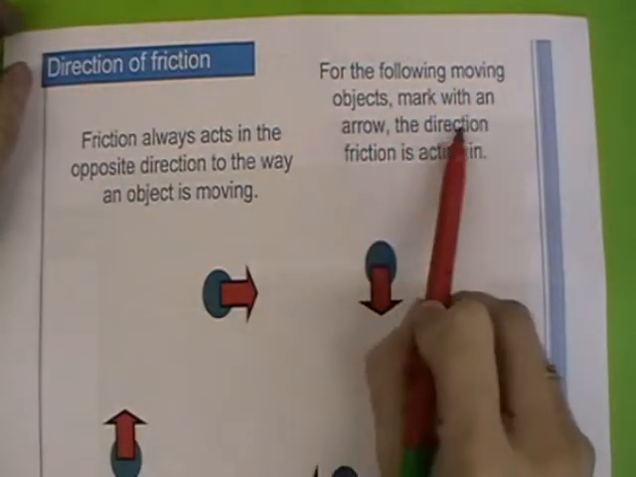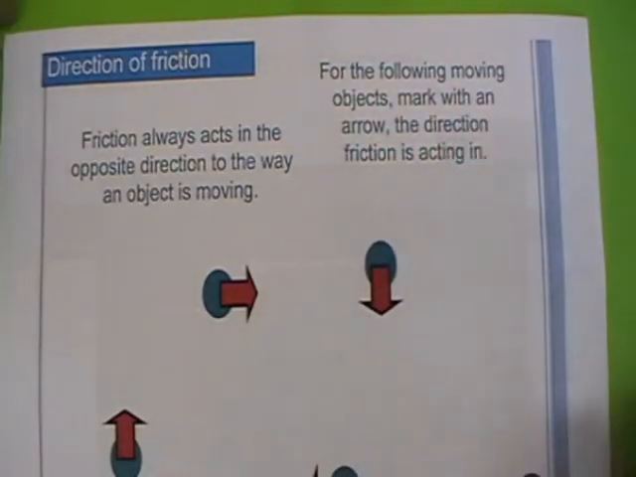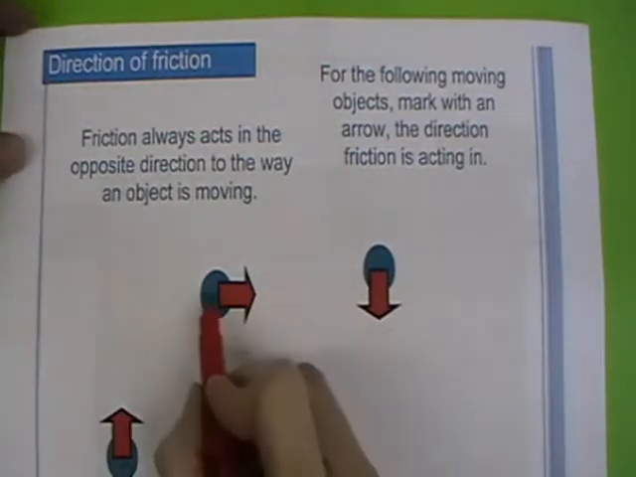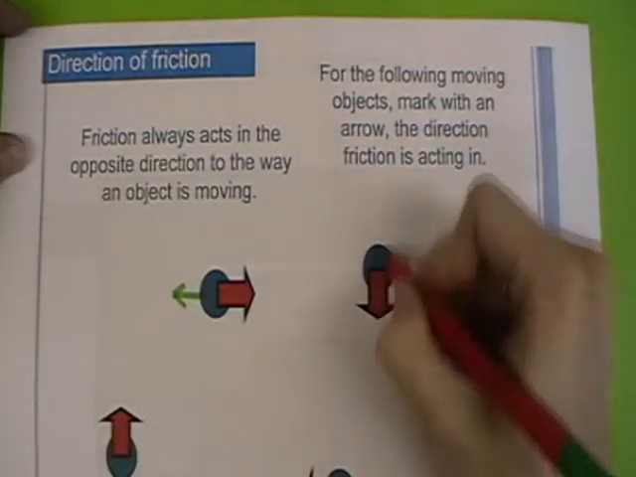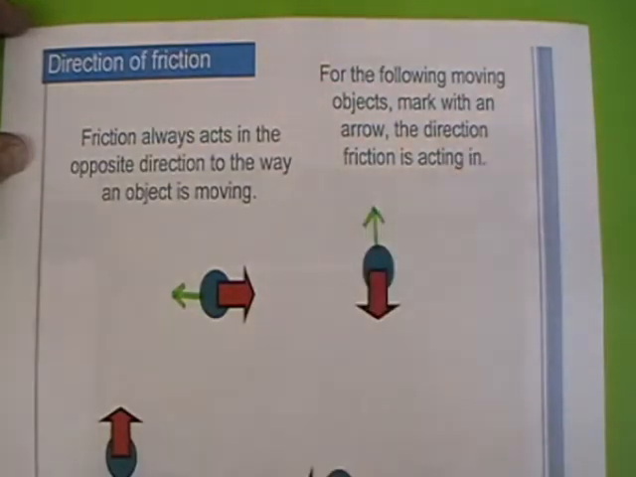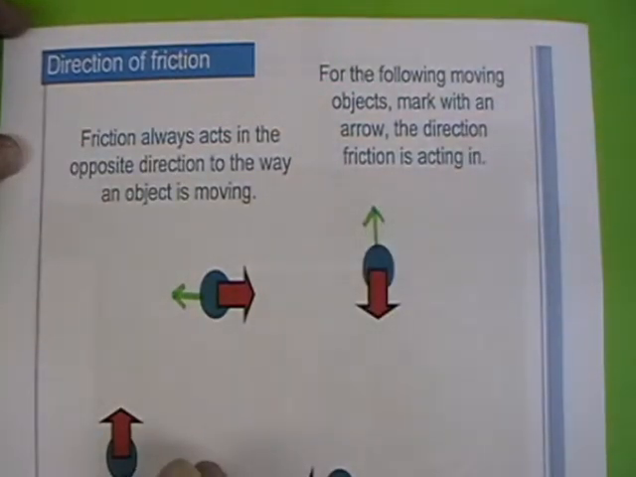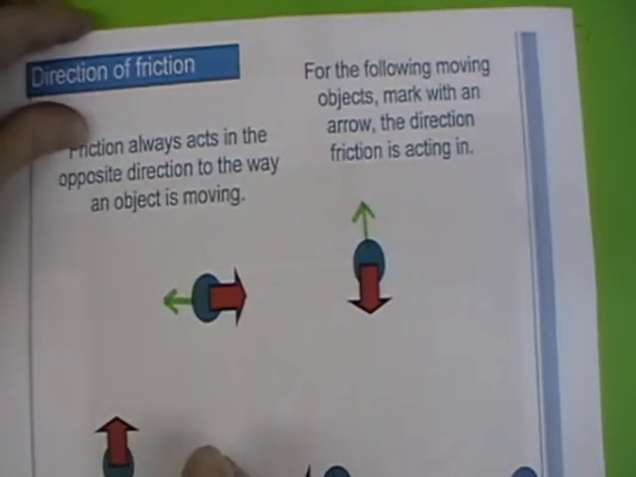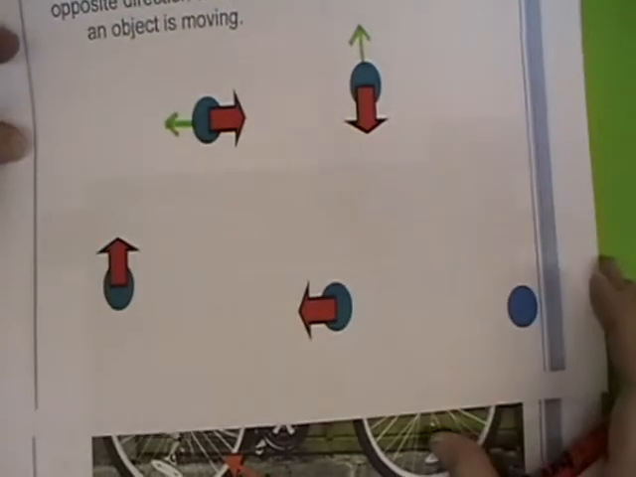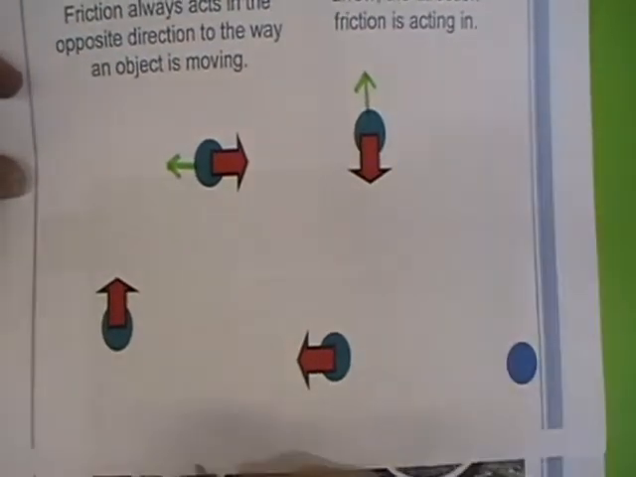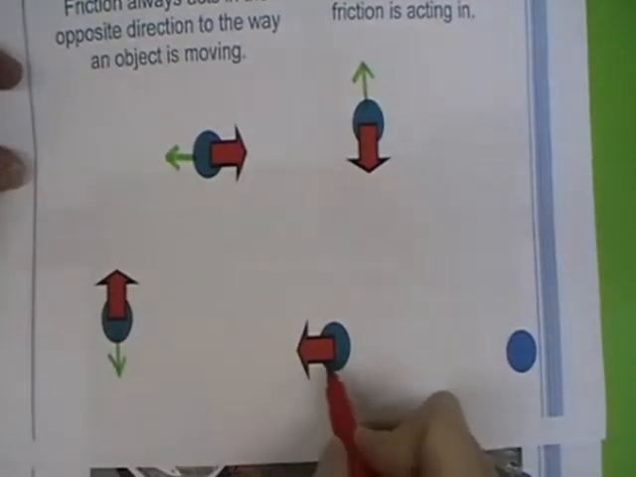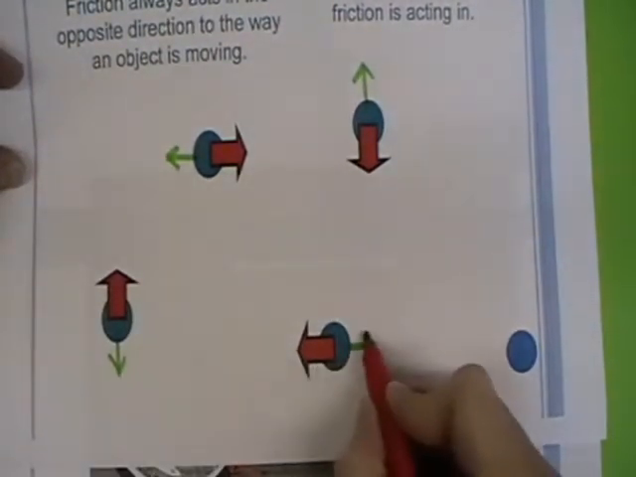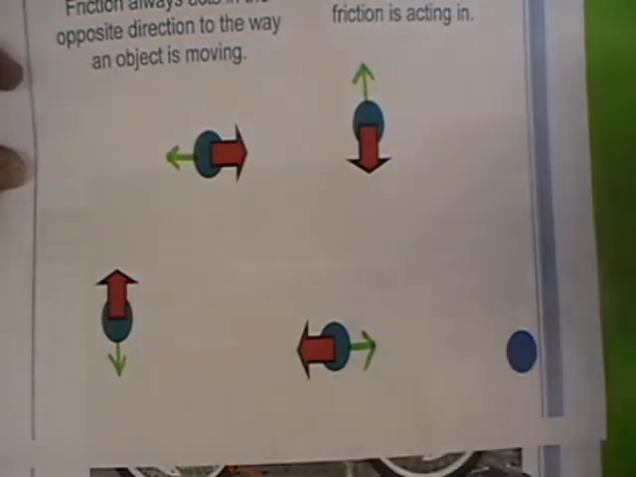For the following moving objects, mark with an arrow the direction that friction is acting in. So this object is moving to the right, so friction must act to the left. This object is moving down, so friction must act upwards. This object is moving up, so friction must act downwards. I'm realising you can't see that, I'll just show you there. So the object's moving up, so friction must be acting down, and this object is moving to the left, so friction is acting right.